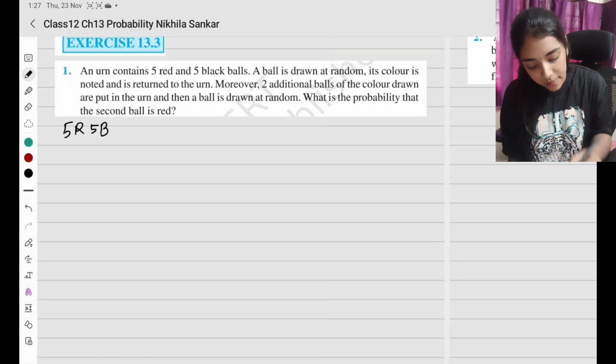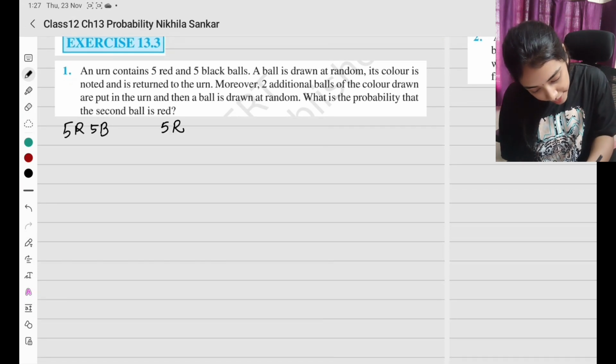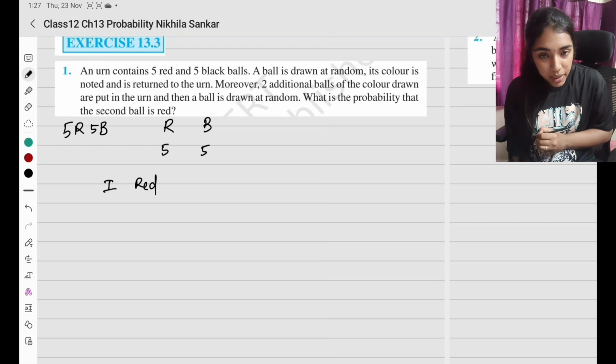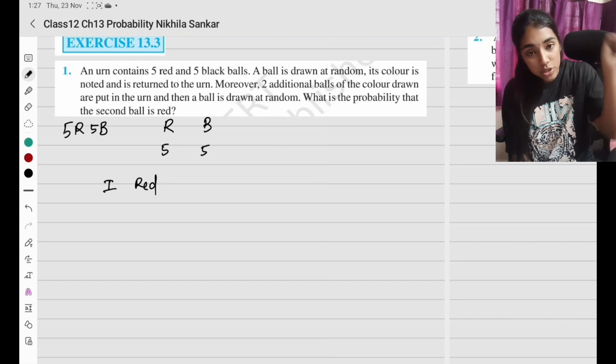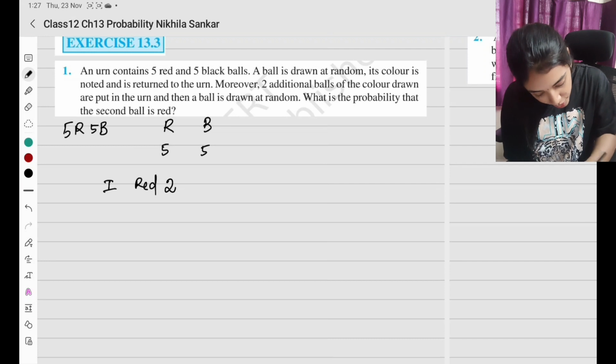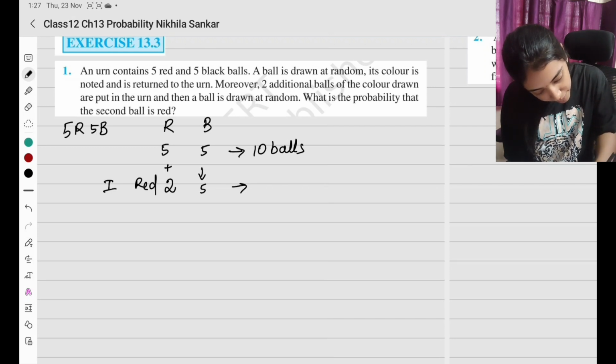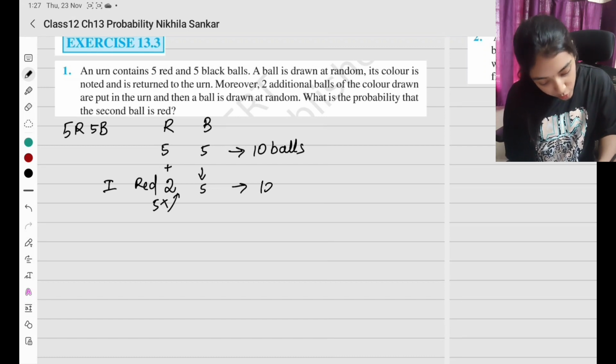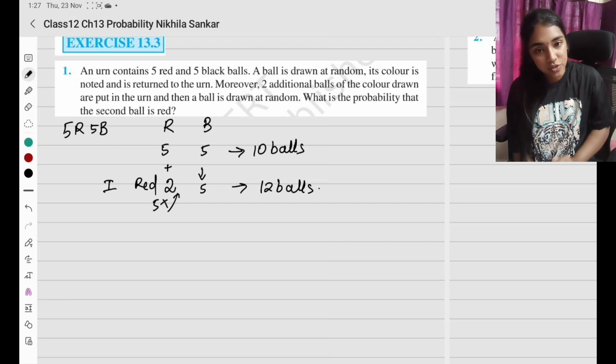Okay, so first of all, I have 5 red. I'll write it like that. I have red 5 இருக்கு, black 5 இருக்கு. Okay, so first option, the first ball is going to be red ன்னு வெச்சுப்போம். அப்ப என்ன பண்றேன், ரெட் 1 எடுத்துட்டு again I'm going to add 2 additional balls. So I'll have 2 red. இந்த black அப்படியே தான் இருக்கும். So in total here I had 10 balls. Here I'm going to have 5 plus 2. So இந்த இடத்துல red 7 ஆயிடும். Black வந்து 5 தான் இருக்கும். So I'll have 12 balls. So this is one possibility.